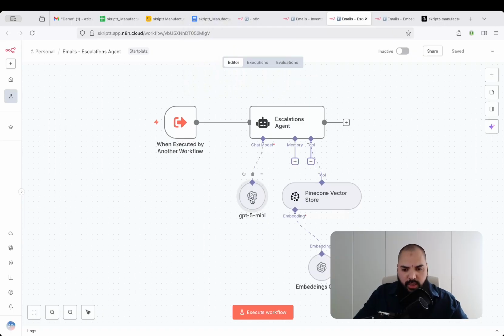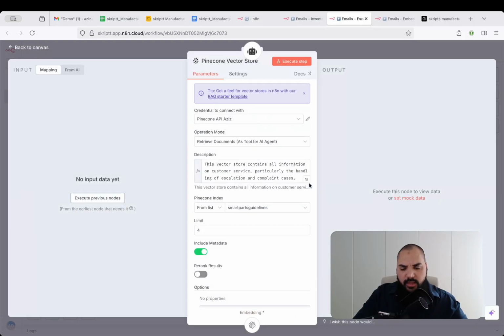And we also need an LLM for this. Also, again, I'm using GPT-5 Mini for this. And then we have to have an embedding tool, basically an embedding model, which is also provided by OpenAI, but also from other providers. But I'm using OpenAI again here in this stage. And when I open this tool right here, then you can see that I have a connection to my credentials, or credentials to my account in Pinecone, and we're going to get into Pinecone in a second. The operation mode will be to retrieve documents as a tool for AI agent. This is exactly what we want.